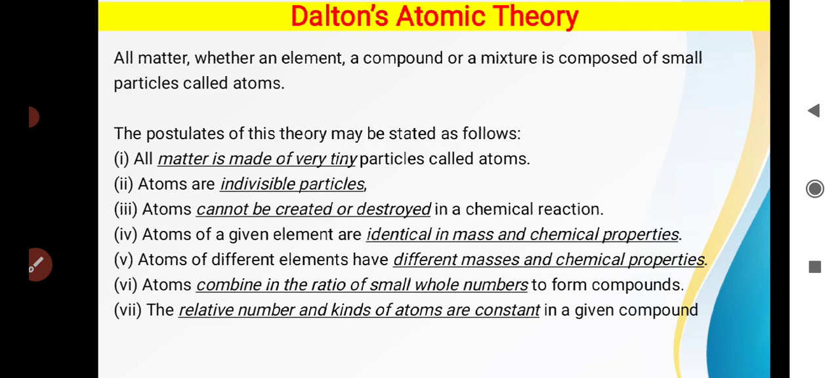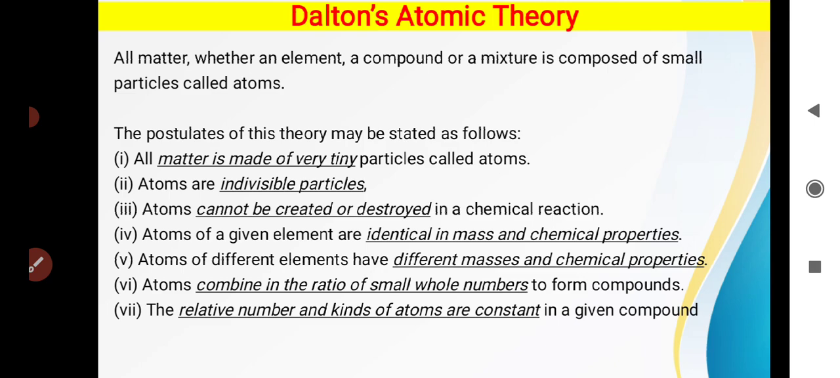So let us move to the next topic, Dalton's atomic theory. All matter, whether an element, a compound, or a mixture, is made up of small particles, as we have seen, and this was postulated by Kanad Maharshi and also by Democritus. Now let us see what Dalton postulated about atoms.